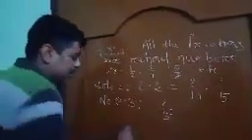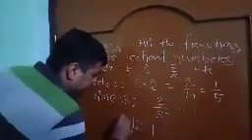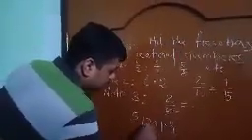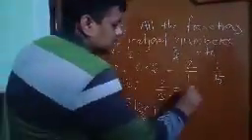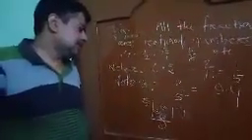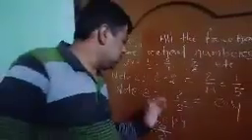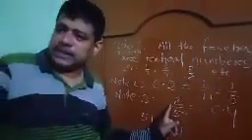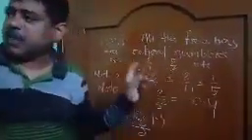You divide 2 by 5, and the result is 0.4. And one thing we observe: 0.4 is a decimal number, and it is expressed in the form of 2 by 5. So 2 by 5 is a rational number.